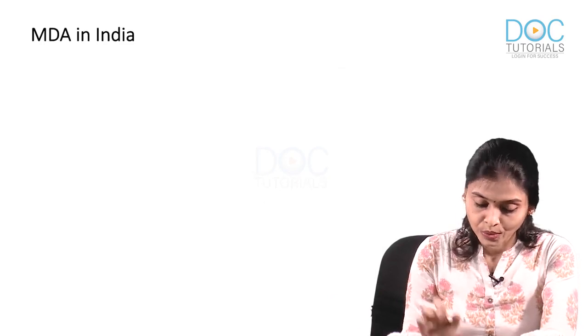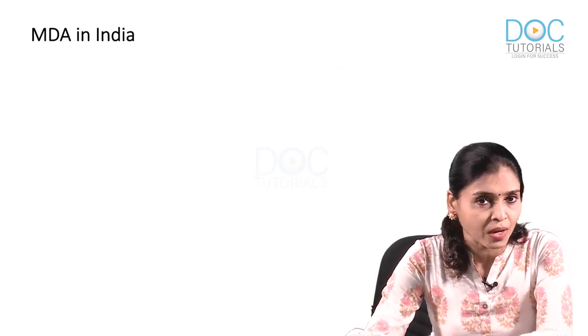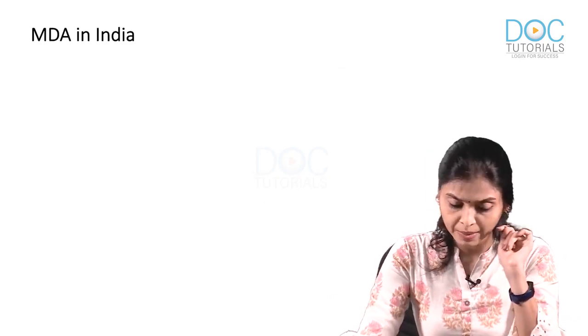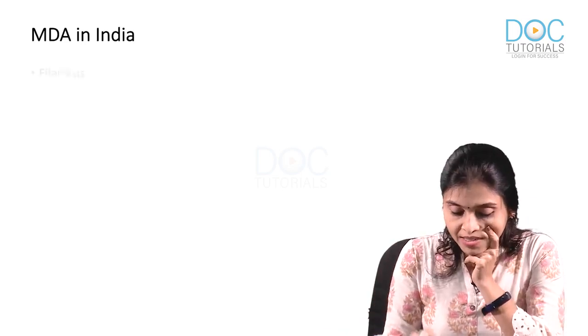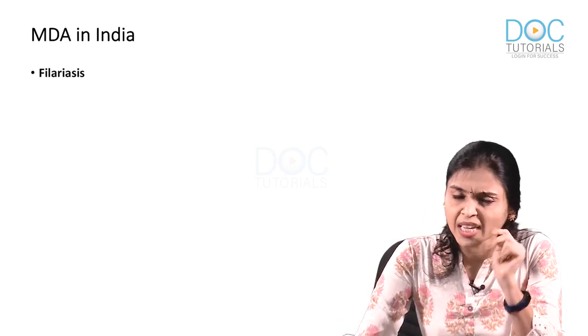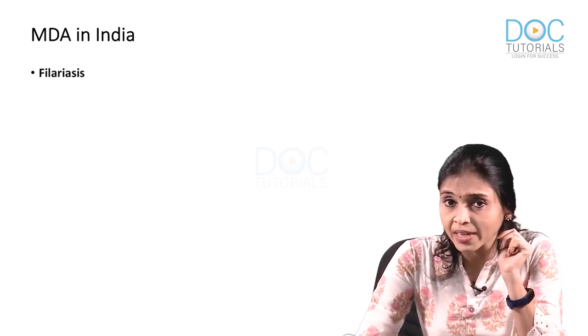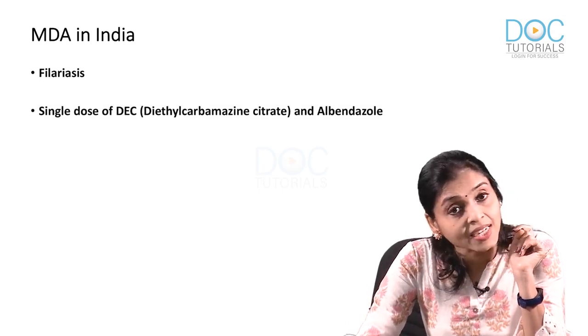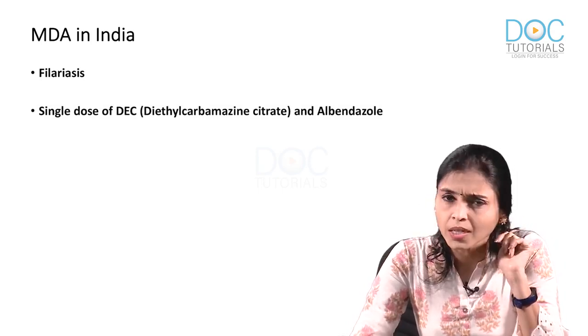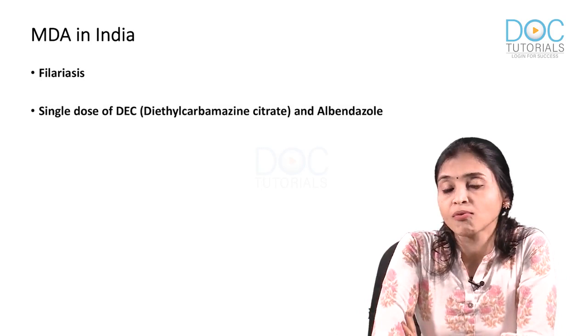Moving on to the rest of the MCQs from this particular topic. First MCQ, which is the MDA program we have in India. It is filariasis, right? Second MCQ, what is the drug of choice in filariasis MDA? It is single dose DEC and albendazole. Third MCQ, what is the mechanism of action here?